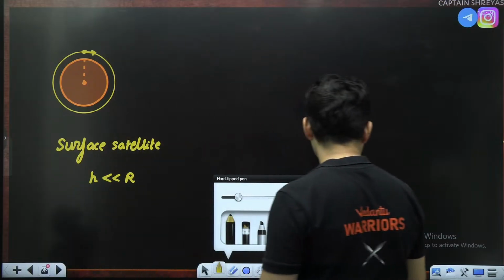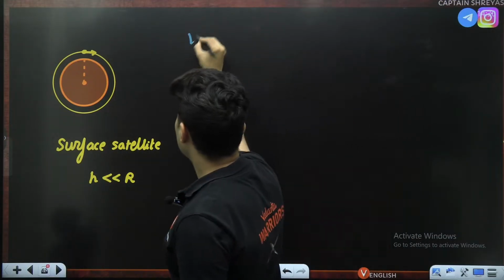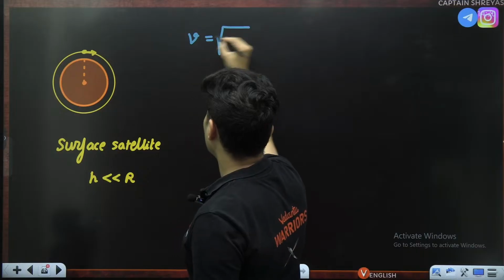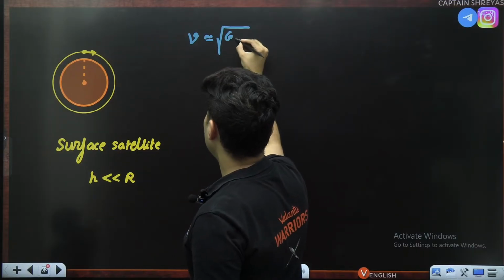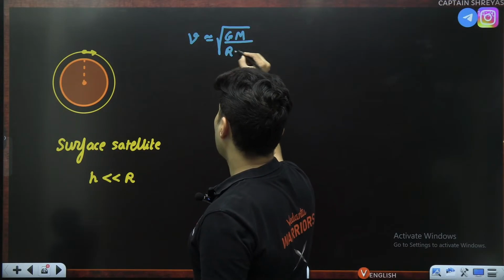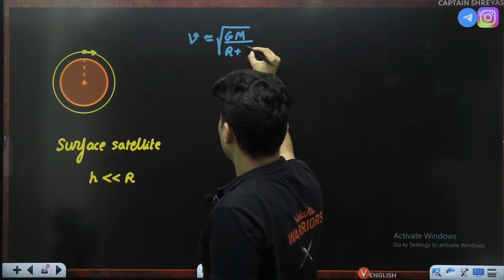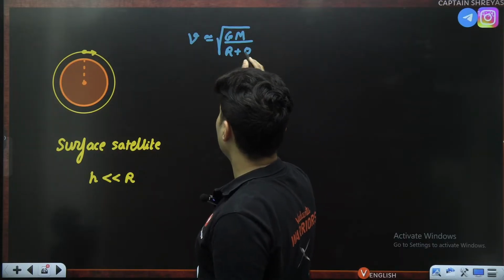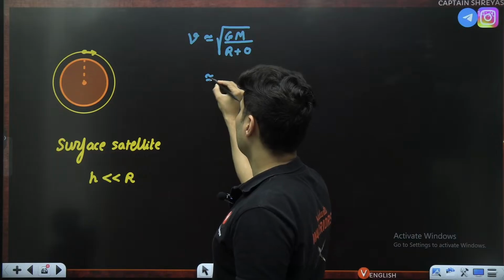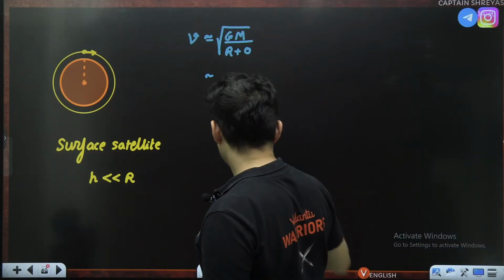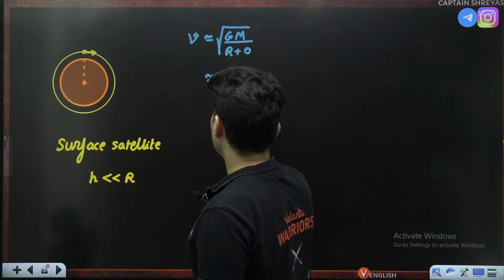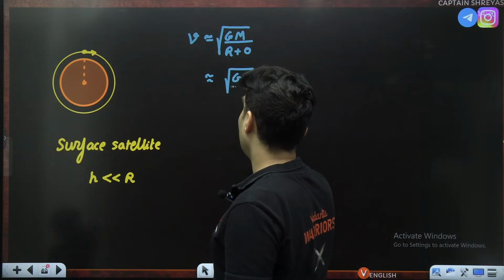So in such case, what happens is the speed of the satellite will approximately become root of GM upon (r plus h), where h will be negligible as compared to r. So even if that h is there, you can say it is root of GM by r.